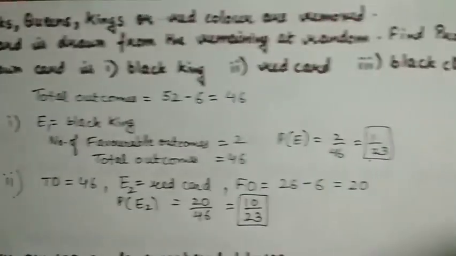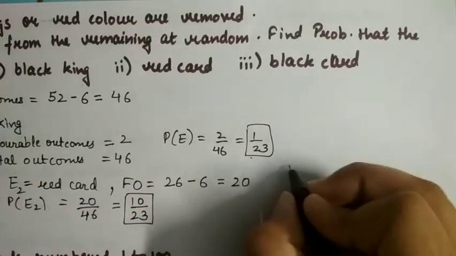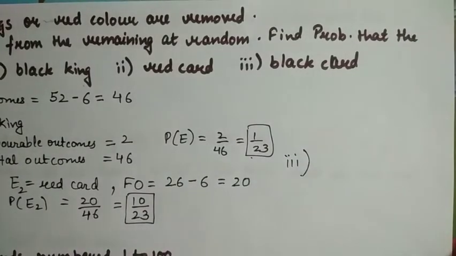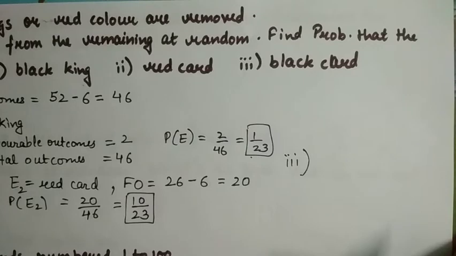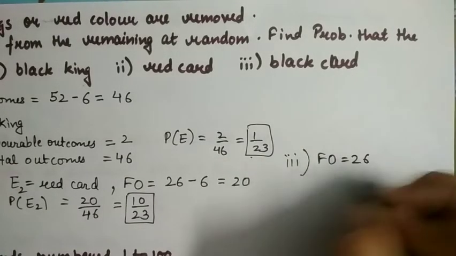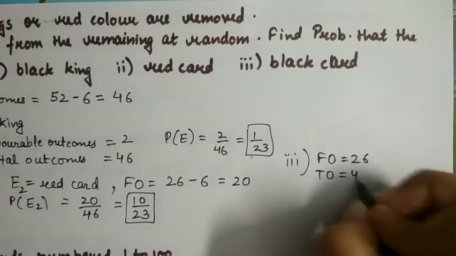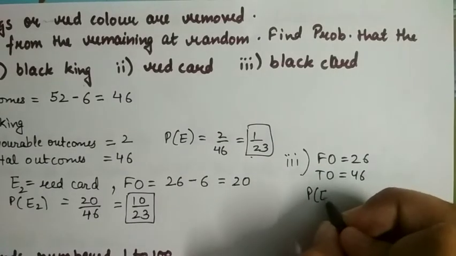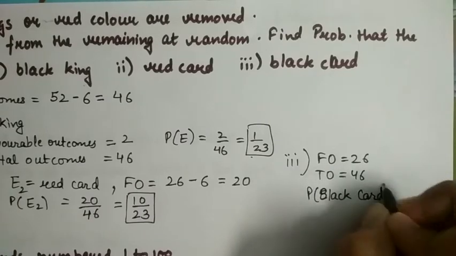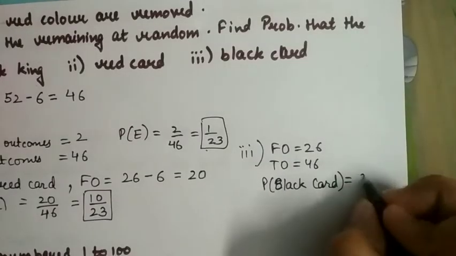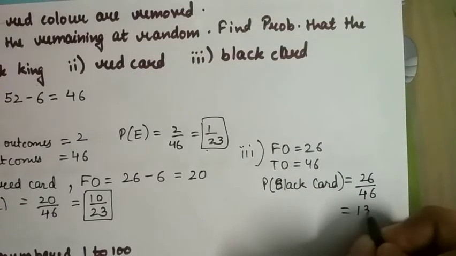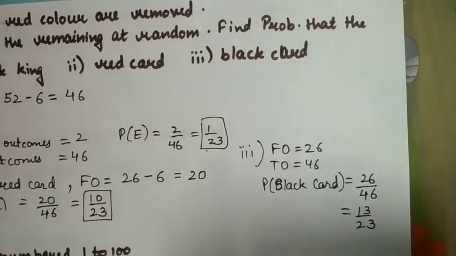Okay, and in the third part they are asking what is the probability of getting a black card. There are 26 black cards, so the favorable outcome is 26 and the total outcome is 46. So the probability of getting a black card is 26 upon 46, that is 13 upon 23.